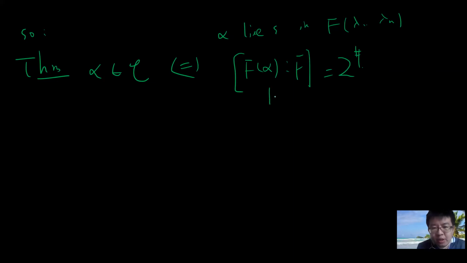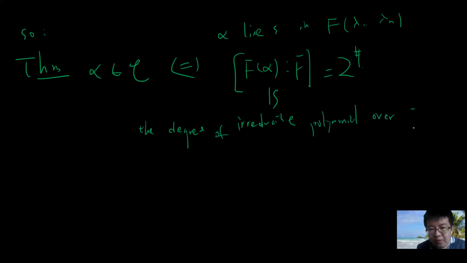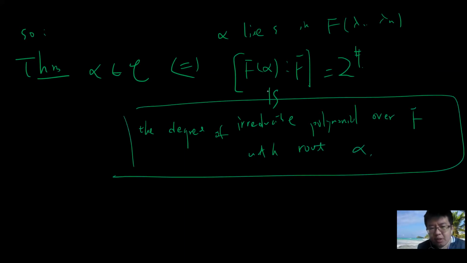Now this is the same as the degree of the irreducible polynomial over F with root alpha. This is a field theory result.